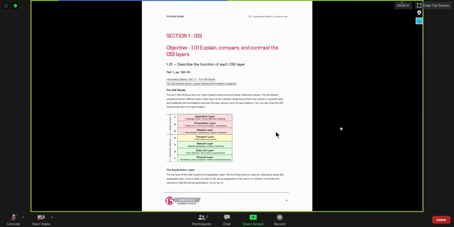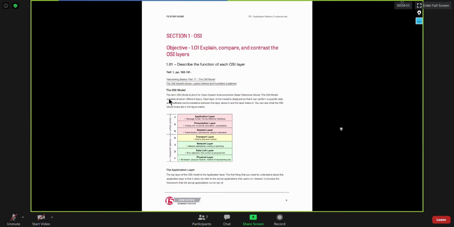Sometimes we call it a layer 4 firewall, sometimes a layer 7 firewall. So to understand those terminologies and the function of those types of devices, it is pretty important for us to understand the OSI model.